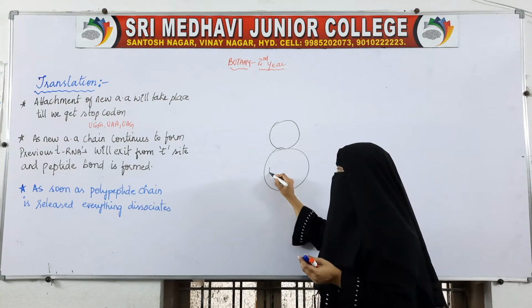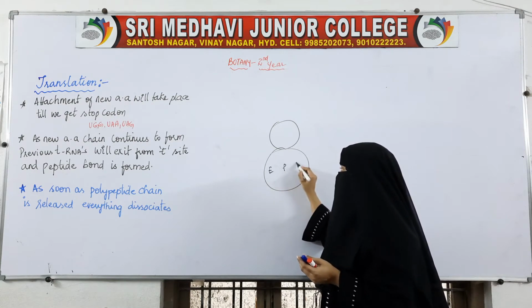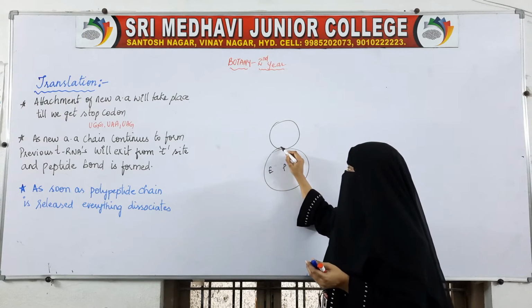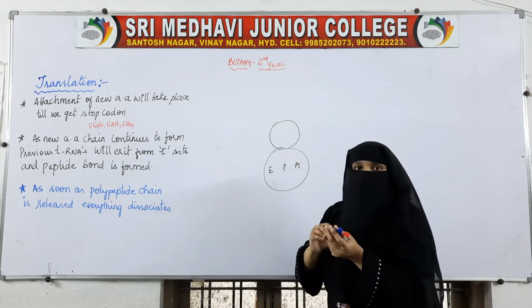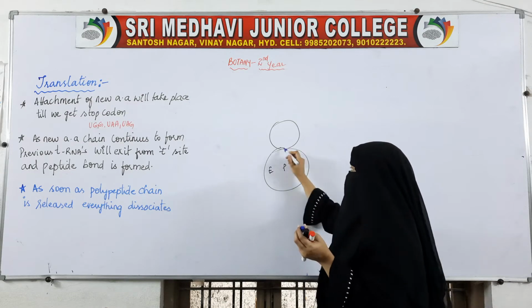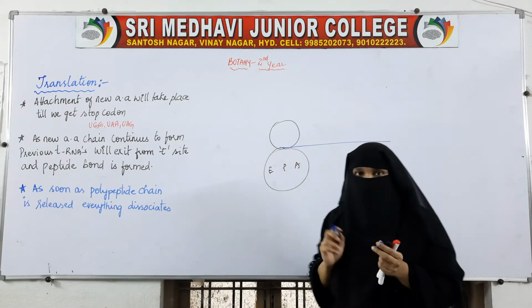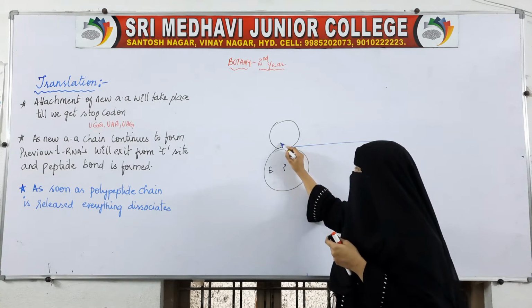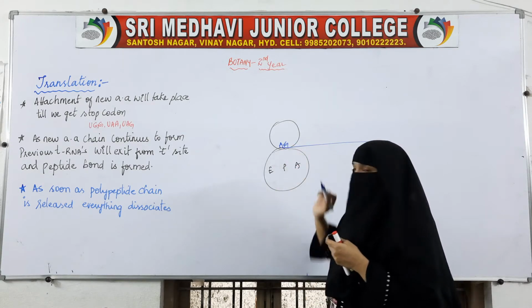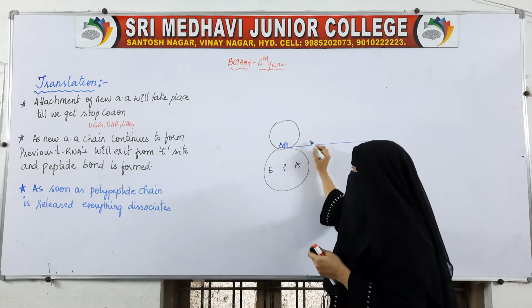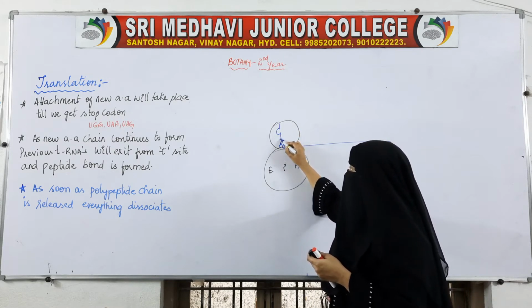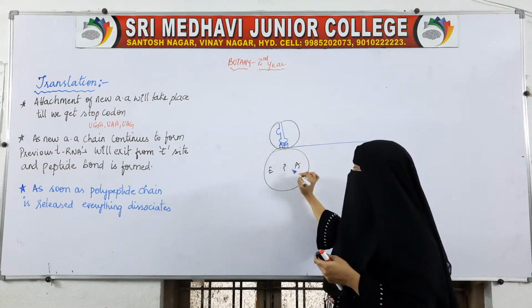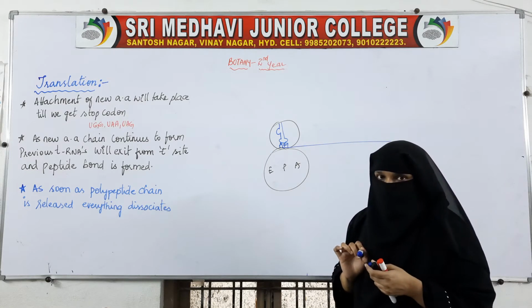On these units we have the E site, P site, A site, and the mRNA binding site. So the mRNA has been bound on this site. Now the first codon will be AUG, which will be at the P site, and the next amino acids will come and bind at the A site.